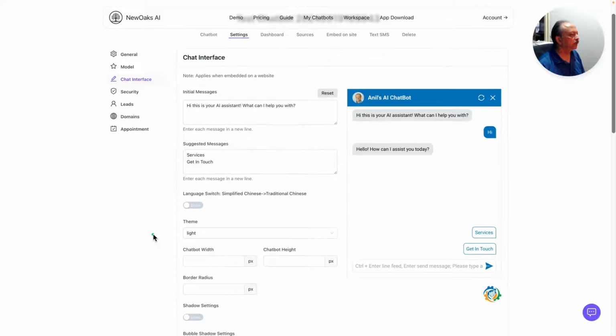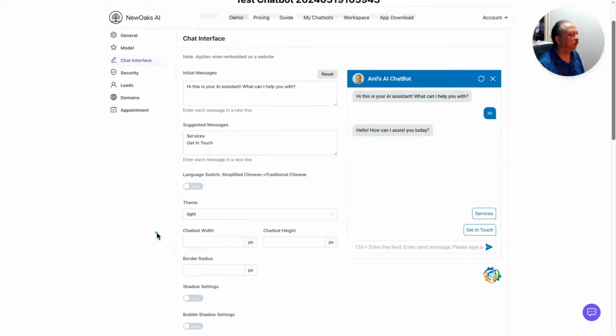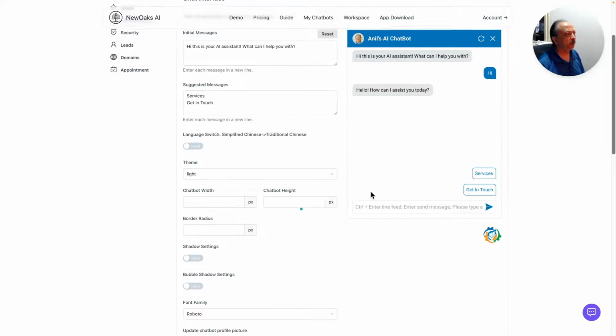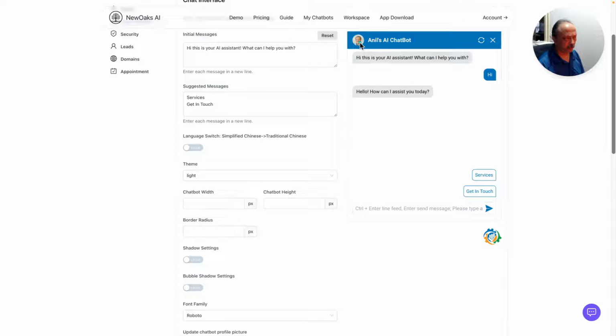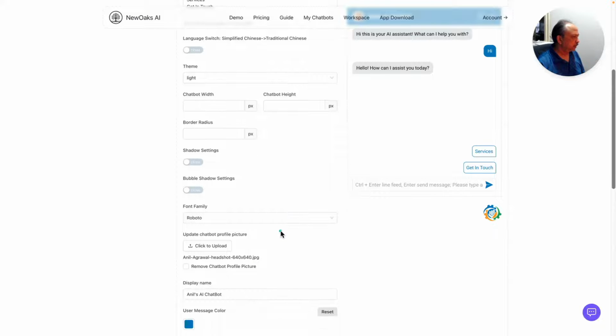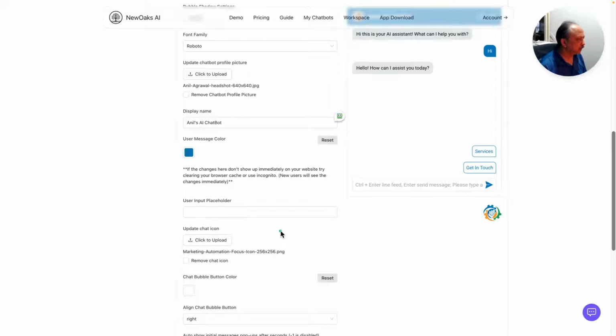And so that's what I'm doing here. You can do a bunch of other customization here. I have done my profile. So the chatbot profile picture right now, I'm just using mine. I'm thinking I'm going to use maybe a bot type or icon or symbol, or maybe my logo symbol, the one that I'm using for the chat bubble or whatever it's called, the chat icon. So I might change it, but you can see that you can customize quite a few things.